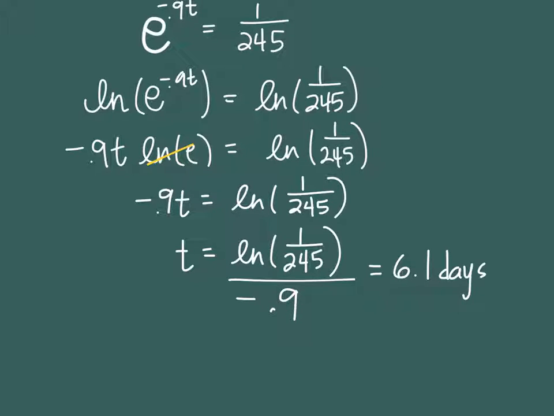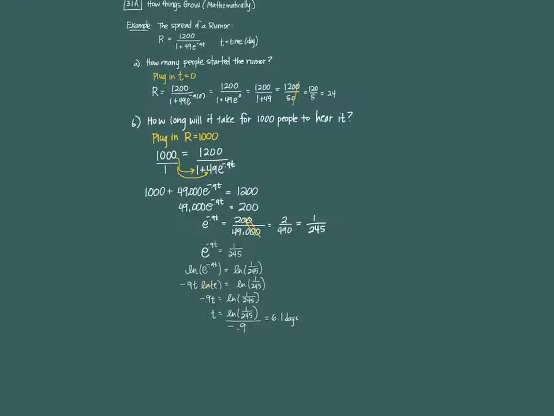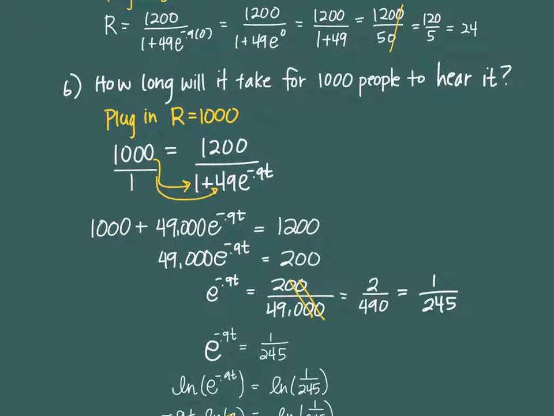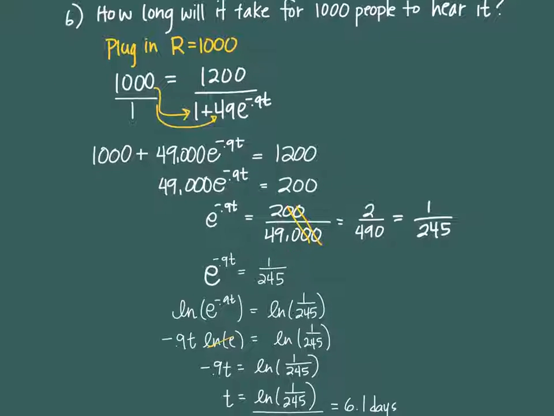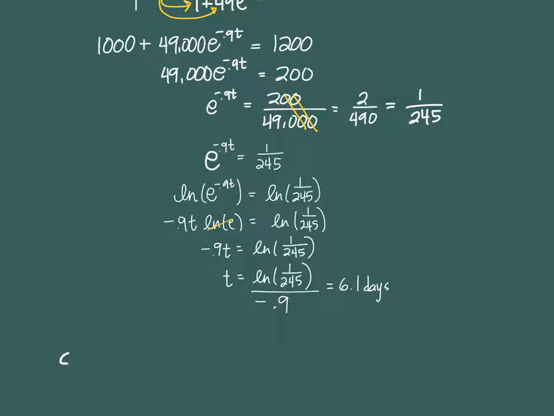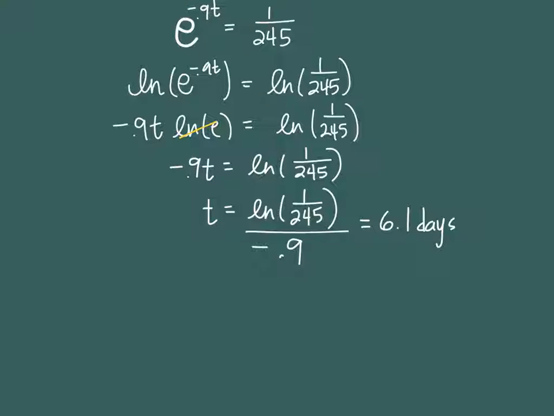So if you were at a school maybe a little bit bigger than Valley that had about 1,000 students or so, okay, the rumor spreads from one class, 24 students, and it would take about 6 days before the whole school would know. All right, the last question you might get, you could do that with any number. How long would it take for 500 people to know? All right, last question C.